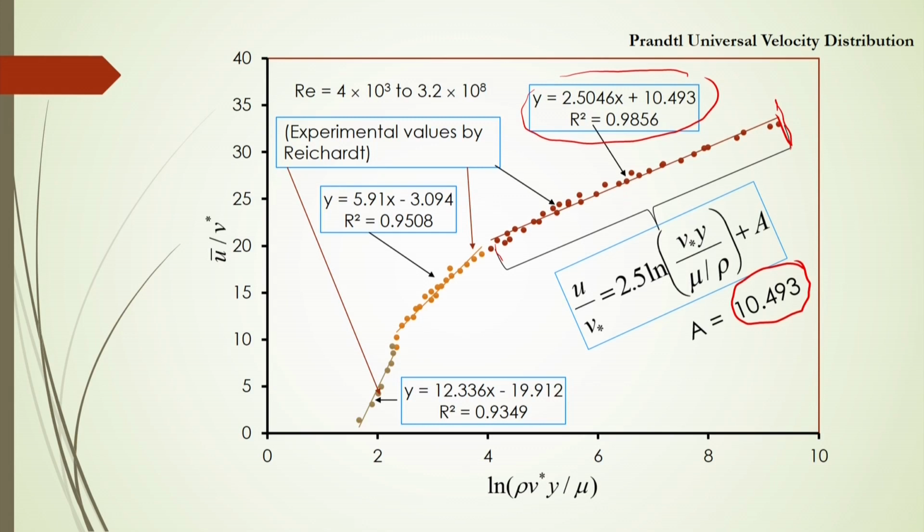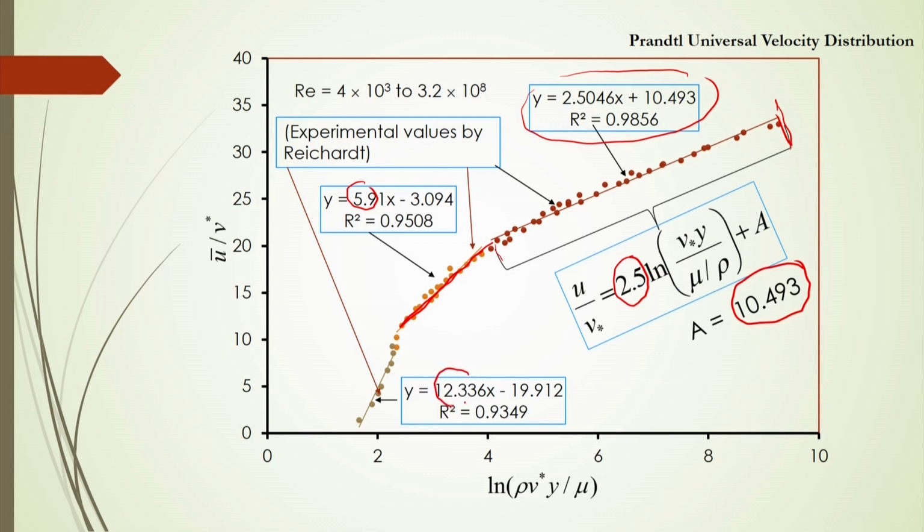Again within this range we get y equal to 5.9x minus 3.094. In this case we get a different A value, and for this range also we get a different value corresponding to the constant 2.5.